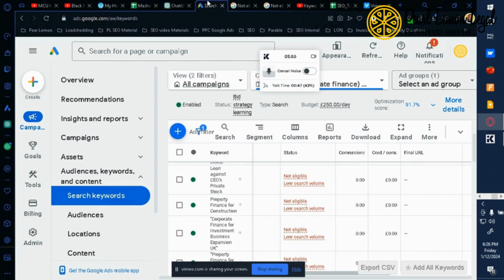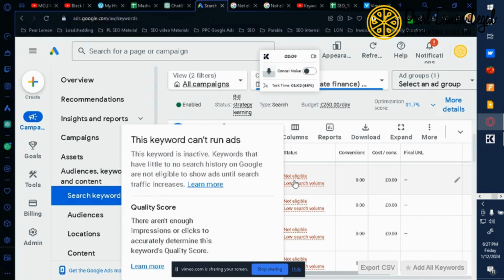So, what are the things that we can actually do to solve this problem? Well, number one, you change it. Very simple. You just come up here and you change it. But then the question is, why is this popping up? If you hover over it, it says this keyword cannot run ads. The reason Google is saying that is because it ranks very low. But why does it rank very low?